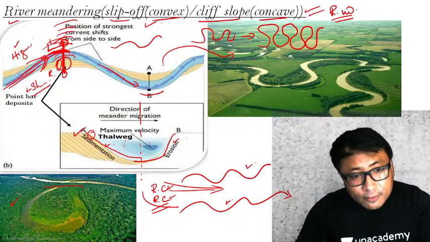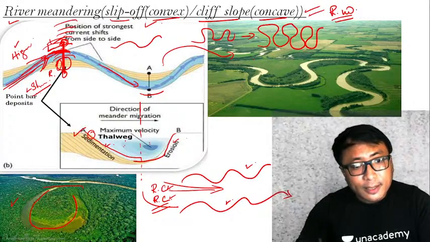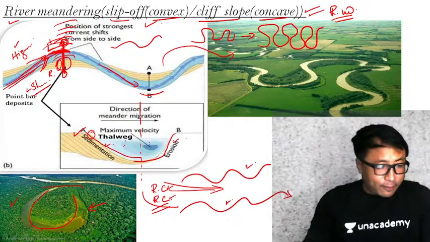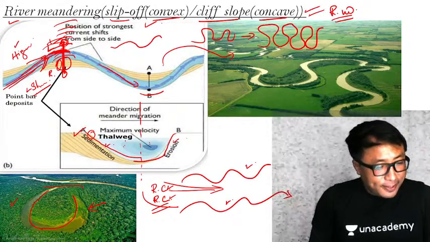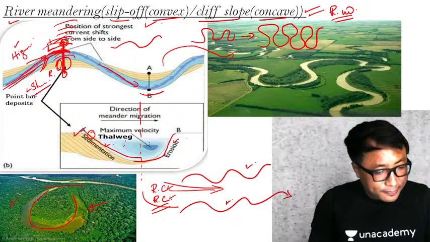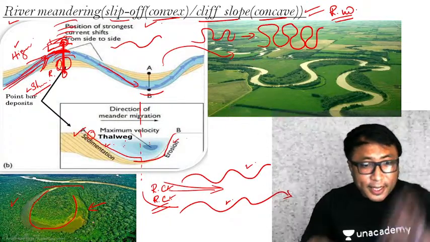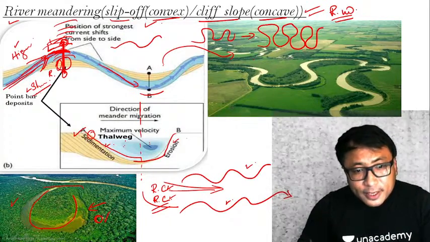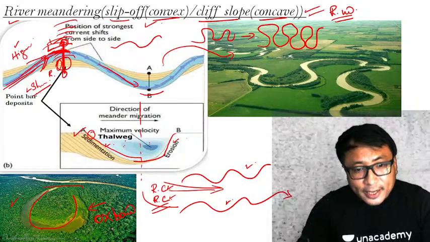Such kind of lake or the water body which is developed is known as, any one of you? Very simple. Any one of you? It is known as Oxbow Lake. Okay, Oxbow Lake.